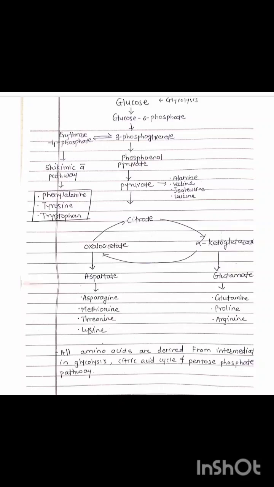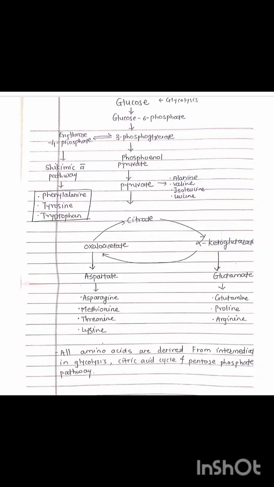Also there is the shikimic acid pathway, formation of phenylalanine, tyrosine, tryptophan. Then from 3-phosphoglycerate, there is formation of phosphoenolpyruvate. From phosphoenolpyruvate, there is formation of pyruvate, and from pyruvate, amino acids form that are alanine, valine, isoleucine, and leucine. Then pyruvate goes into the TCA cycle.